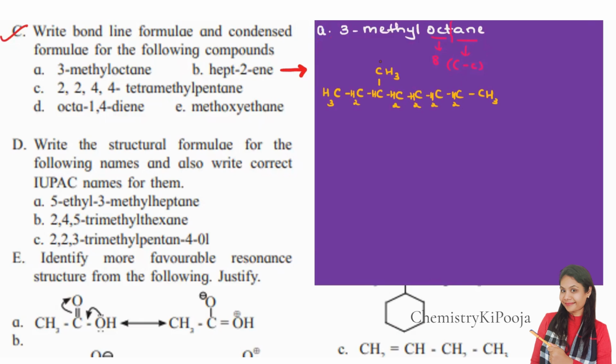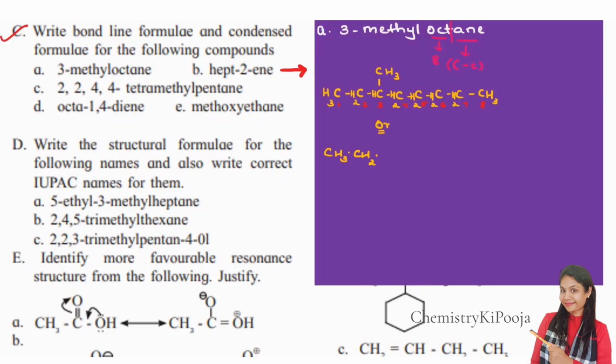Now let us make it more condensed. How can I write down the same structure? This is CH3, clear? Now, in order to make you understand, I'll simply number the carbon atoms. This is 4, 5, 6, 7 and 8. Now over here, on the second carbon, we have a CH2 group, so I'm going to write it down as it is. The third carbon is attached to CH3, so CH3 is bonded in the branched form.